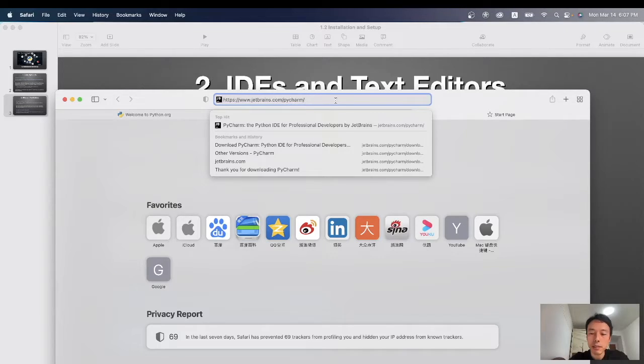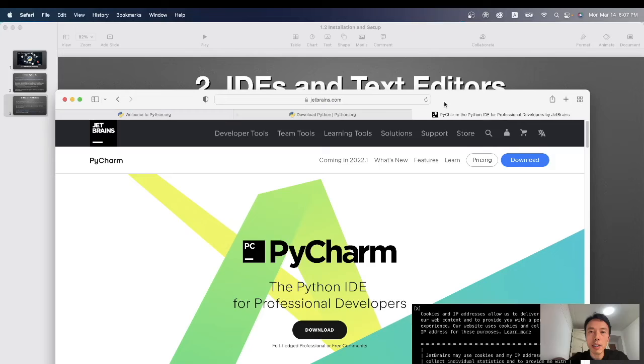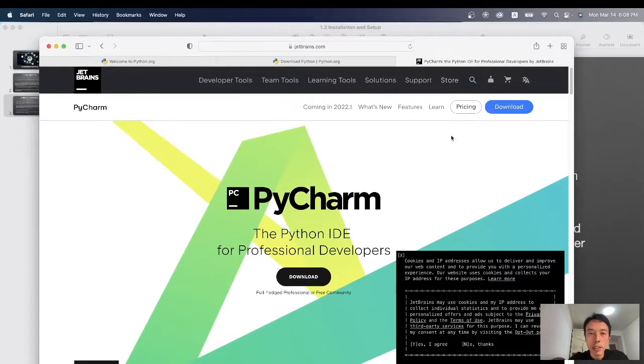Enter. Okay, this is the correct page, PyCharm. Now we can see we have a download button here. Click this.